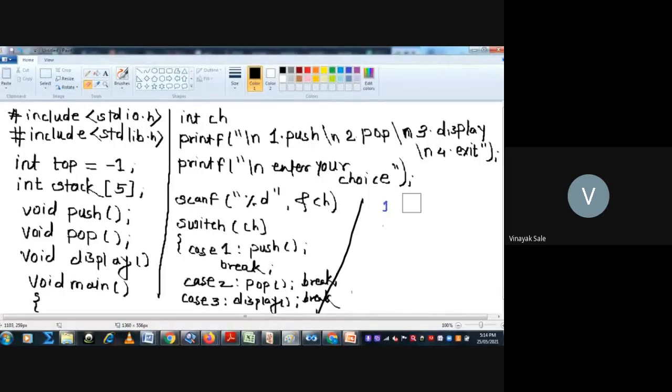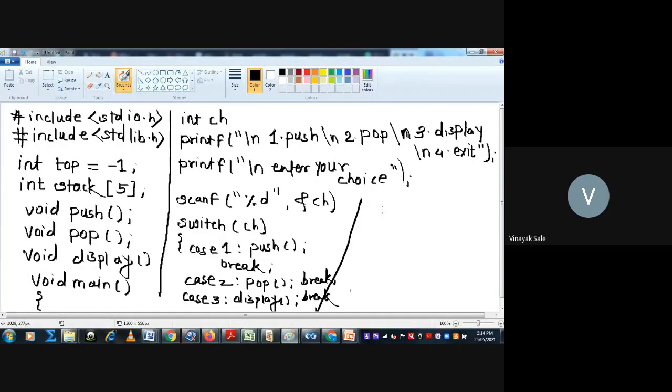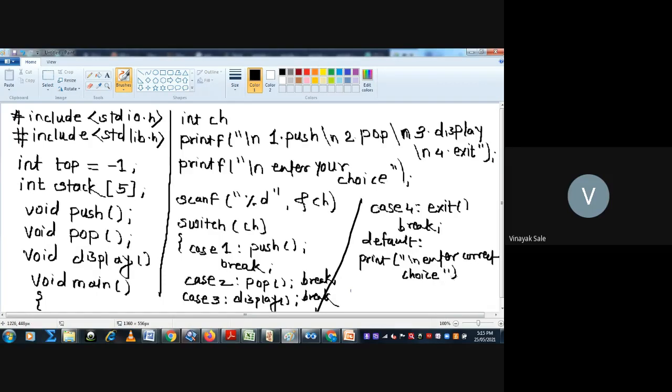Then case 4, exit, then break. Then default: suppose someone has entered something other than these four options, then default printf enter correct choice, then break.